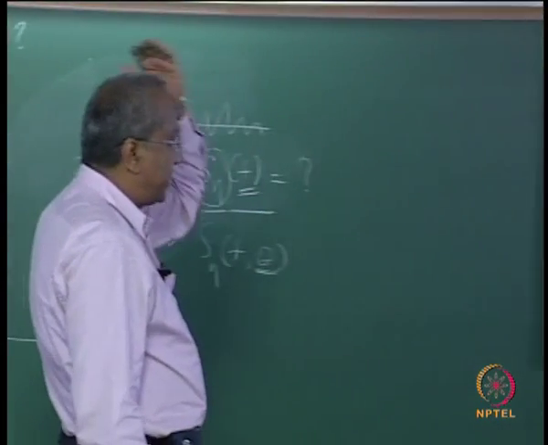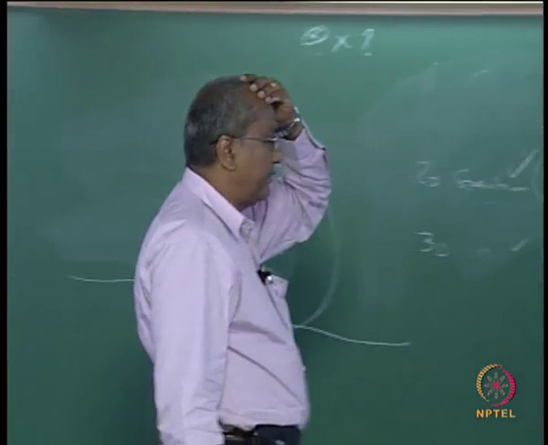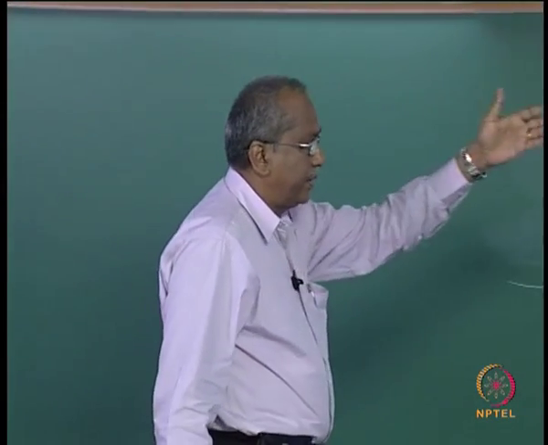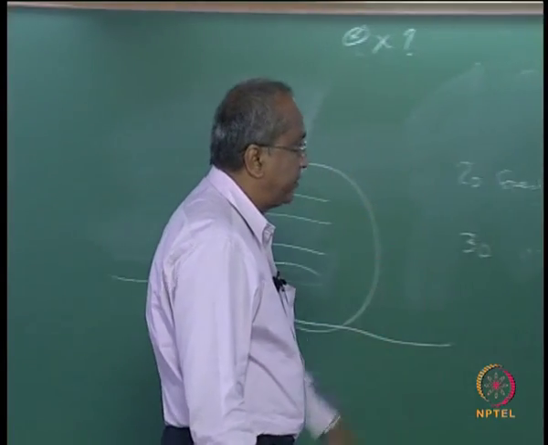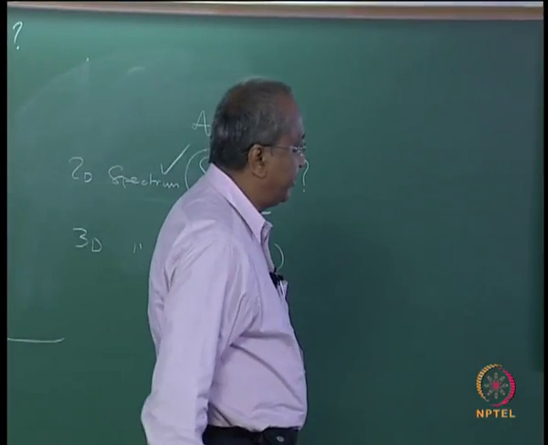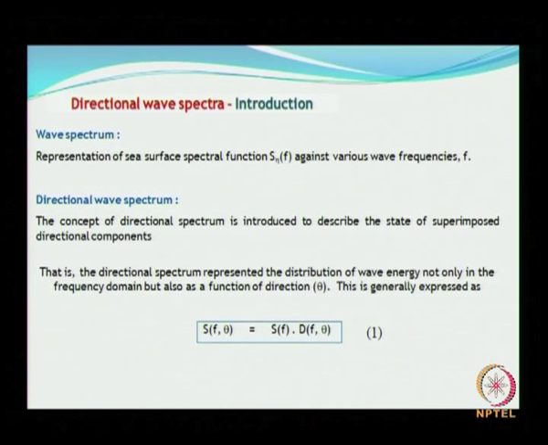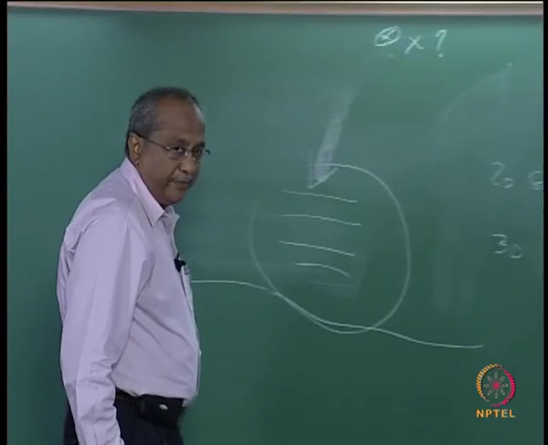So representation of sea surface wave spectral functions against wave frequency, that is the wave spectrum. Directional wave spectrum: the concept of directional spectrum is introduced to describe the state of superposed directional components, that is waves from different directions. So hence there should be a way of obtaining this. How do you obtain that?